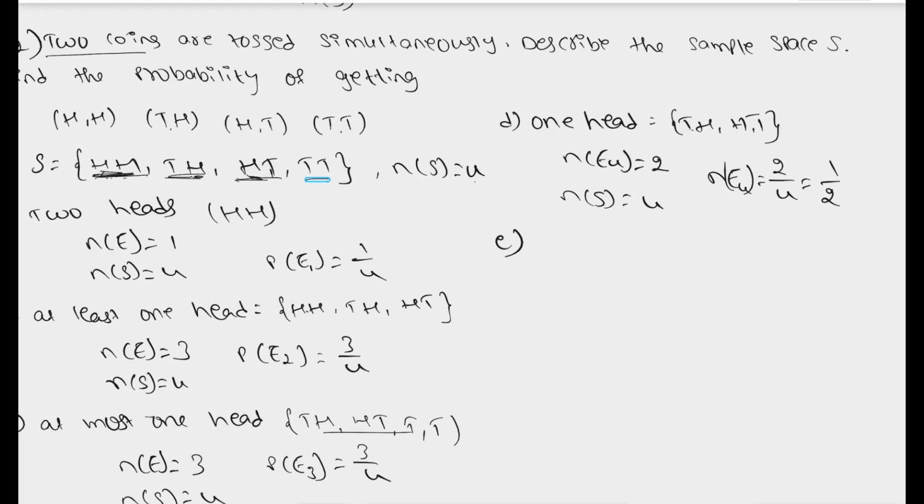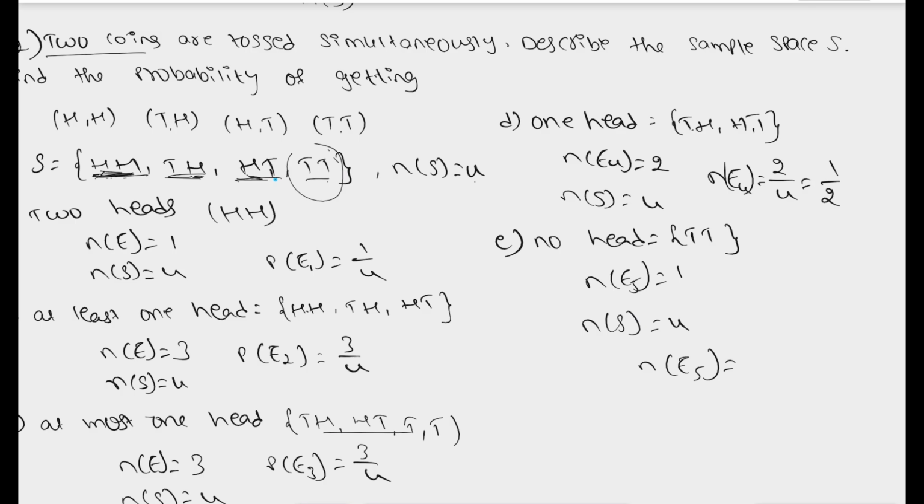Here we have 2, 1, 1. Here we have 0 heads. So, no heads means we can only have tails and tails. The probability of this event is 1, whereas our total outcomes are 4. So the probability of getting this event is favorable outcomes by total outcomes, which is 1 by 4.